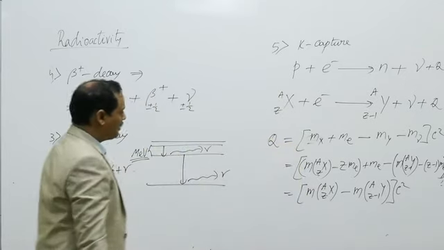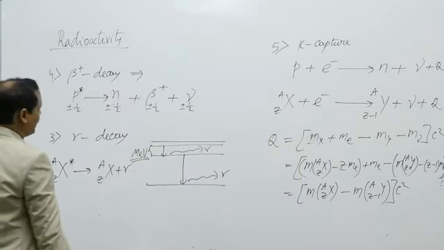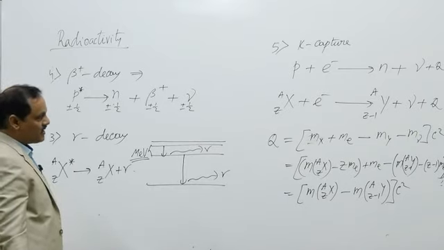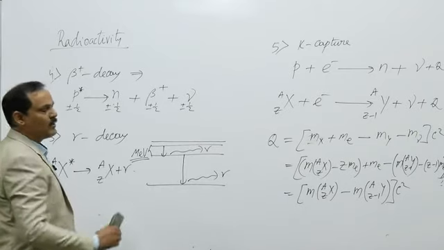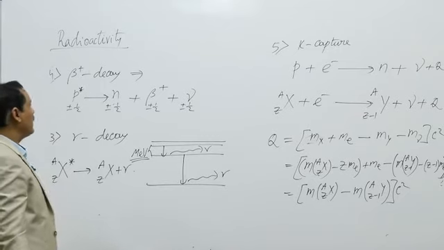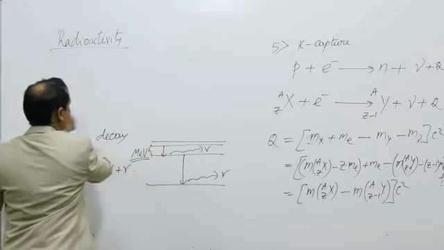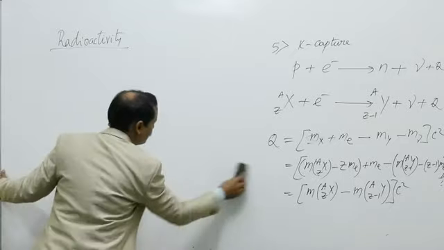So these are the Q values of different radioactive decay processes. You just need to put the atomic masses from the periodic table to obtain the Q value of different reactions. In neutron and proton emission, what happens?